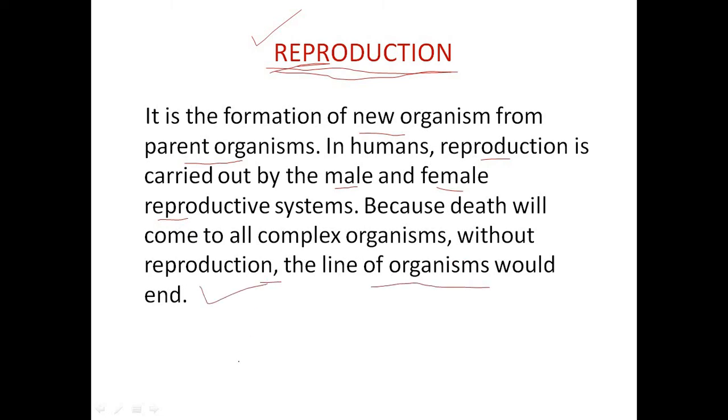I told you that without reproduction the line of organism will end, and no trace of the organism can be found in future generations. And reproduction is also two types. One is asexual reproduction. Okay, here no mate is required. And another is sexual reproduction.